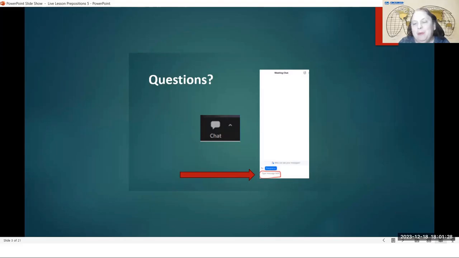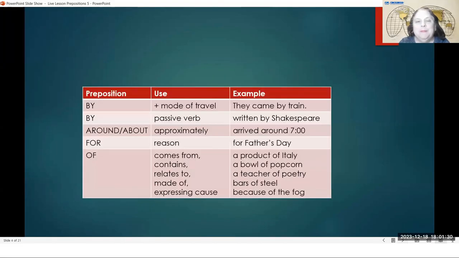Let's get started with our prepositions for this week. The prepositions for this lesson are two uses of the word by. When we have by with a mode of travel, an example of that is they came by train. Or we can have by with a passive verb. And I'm going to give you some examples and explain to you what a passive verb is. But for right now, we have the example of written by Shakespeare.